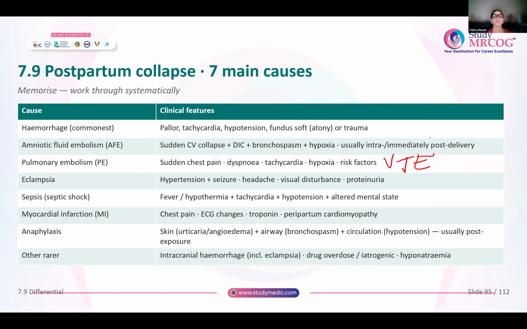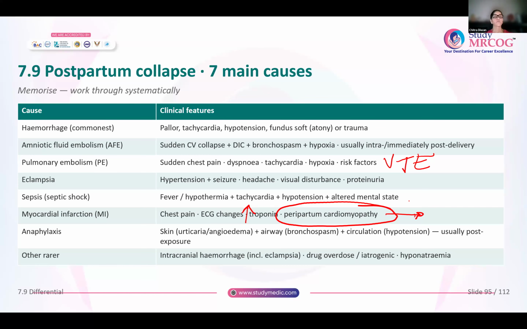Myocardial infarction: it could be chest pain, ECG changes, increase in troponin levels. You have to differentiate this from peripartum cardiomyopathy. So remember all the risk factors for peripartum cardiomyopathy: ethnicity, age, history, and family history of cardiomyopathy put these women at a high risk.